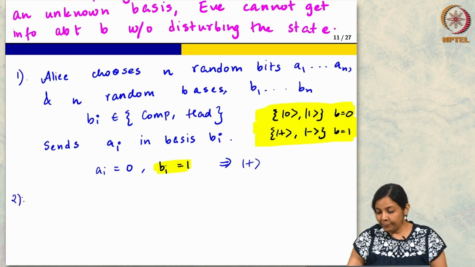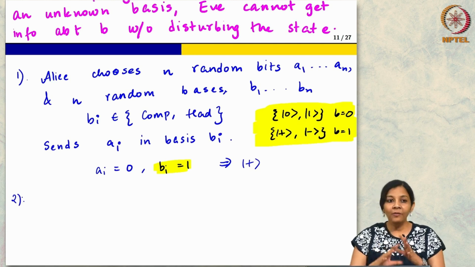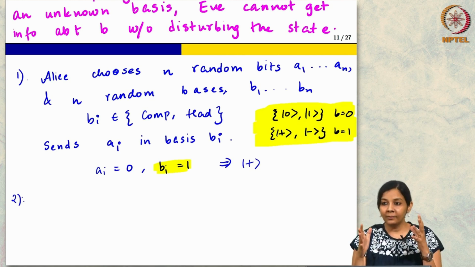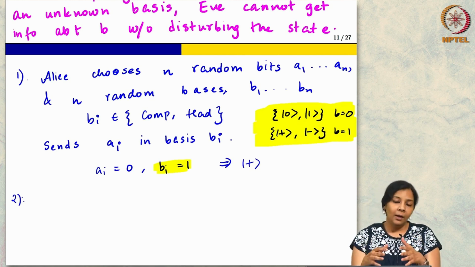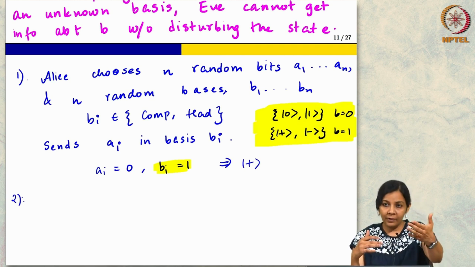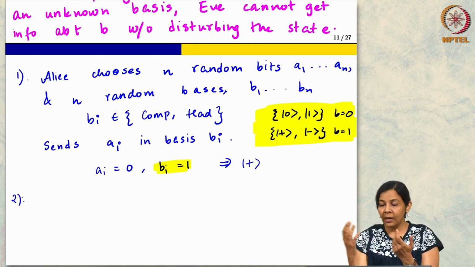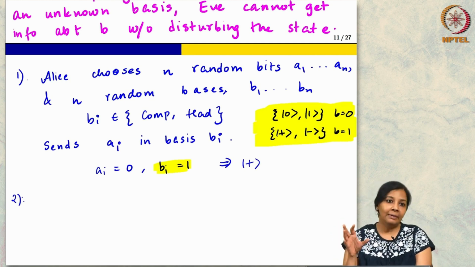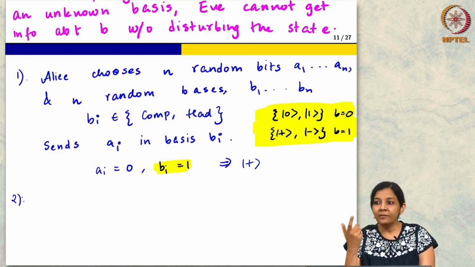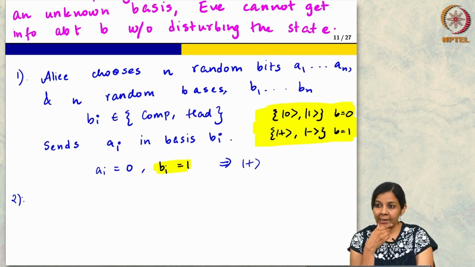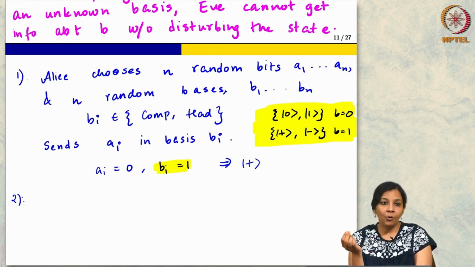Before I tell you step 2, we have already made a lot of progress, I claim. Now, let us think about what is happening. I am Alice, I have already sent you this. Let us say you have received it, you are Bob, and maybe you are Eve and you have eavesdropped on it. As Eve, what can your strategy be? You are seeing some random quantum states going by. You do not know what it is.